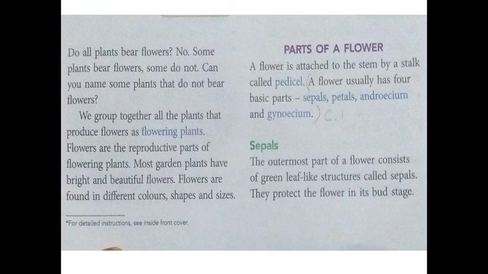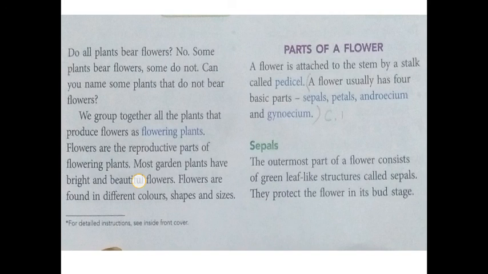Can you name some plants that do not bear flowers? As I have told, we group together all the plants that produce flowers. All the plants which produce flowers are known as flowering plants. Those plants that have flowers are known as flowering plants. Flowers are the reproductive parts of flowering plants.